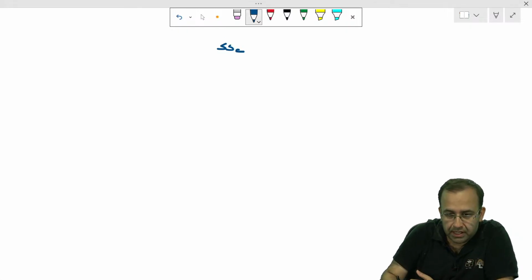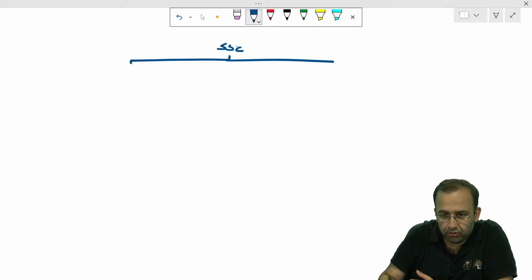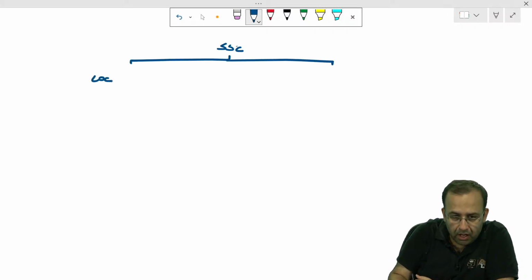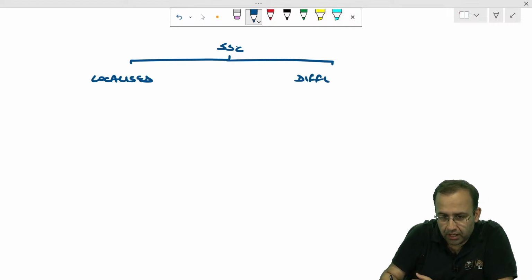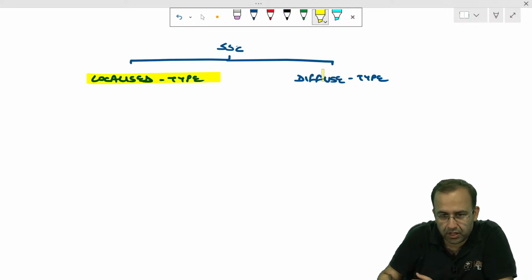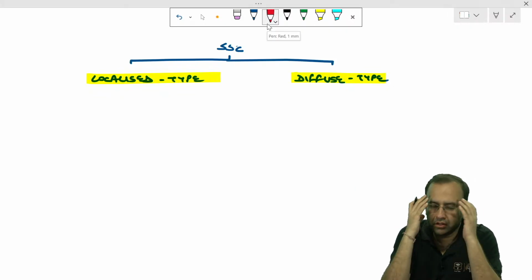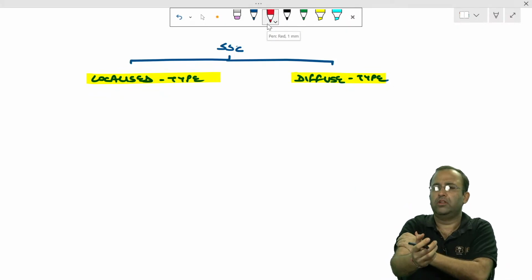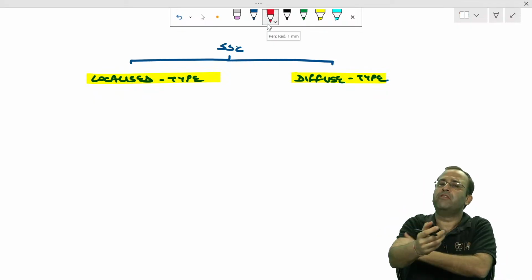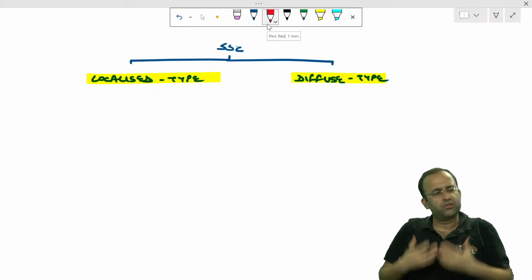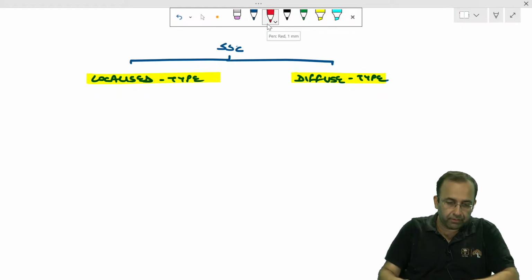So, systemic sclerosis. You very well know that it is of two types: localized versus diffuse type. Localized type involves the face and the peripheries, versus diffuse, where the face, peripheries, and trunk are also involved. So diffuse involves everything.